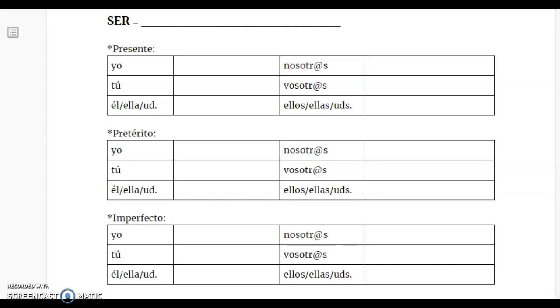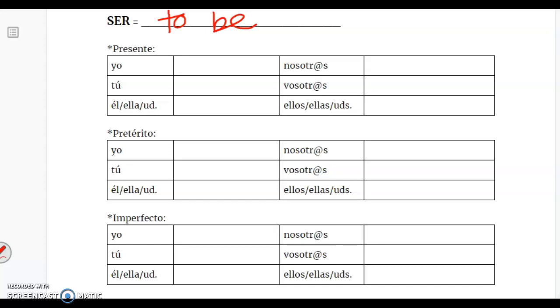Hola chicos! So I'm going to be presenting the ser versus estar notes to you right now, so make sure you have this document opened up on your Chromebook in a separate tab so that you can fill in and follow along. So we're going to start with el verbo ser. Verbo ser significa to be.